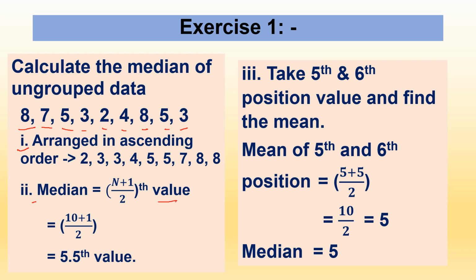Here n is 10, so 10 plus 1 divided by 2, we get 5.5. In such a situation, take the 5th and 6th position values and find the mean, or the average, of the 5th and 6th position values. In this series, the 5th and 6th position values are 5 and 5. So add 5 plus 5 divided by 2. Here we get 5. The median of the given data is 5.